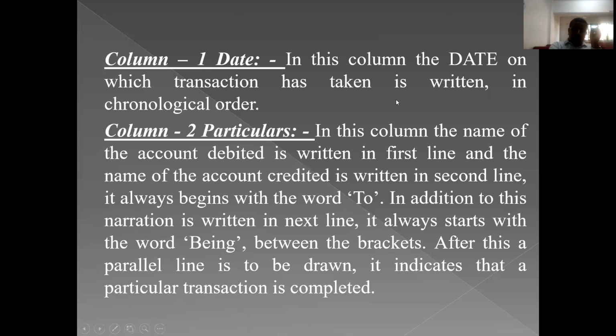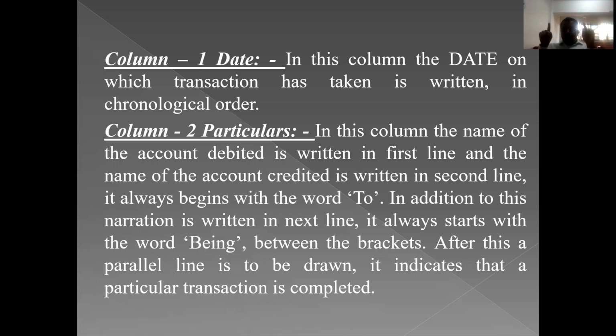We have to write the name of the account that is credited using the word "To". So in the first line we write the name of the account debited, and in the second line the name of the account credited using the word "To".